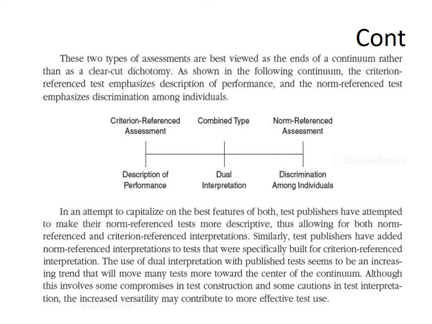These two types of assessment are best viewed as the ends of a continuum rather than as a clear-cut dichotomy, as shown in the following continuum. The criterion reference test emphasizes description of the performance, and norm reference test emphasizes discrimination among individuals.